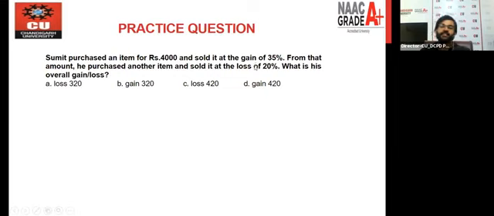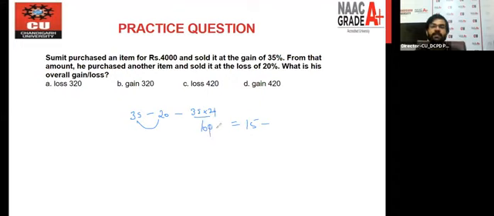Because the situation is still the same. First we have a gain, then we have a loss. You will simply put the logic. We have a gain of 35 and a loss of 20, so 35 minus 20 minus 35 multiplied by 20 divided by 100. This is nothing but 15 minus 7, which is 8.